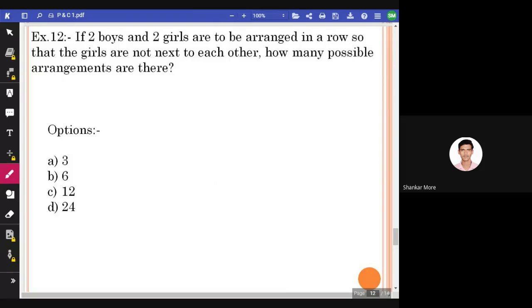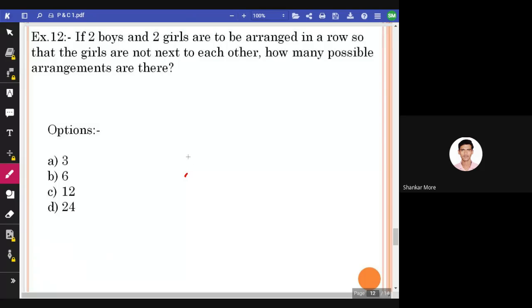So we have the next question: if two boys and two girls are to be arranged in a row so that the girls are not next to each other, how many possible arrangements are there? Two boys are there, two girls are there, and girls are not next to each other. They are sitting in a row. That means the arrangement should be alternate. If one boy is there, then one girl, one boy, one girl, right?